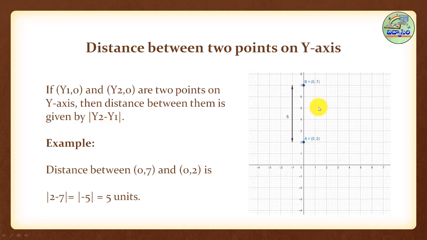To take one example, the distance between (0, 7) and (0, 2) is: what is the formula? Modulus of y2 minus y1. So this is y1, this is y2. Modulus of y2 minus y1: 2 minus 7 is equal to modulus of minus 5, which is 5. So it always denotes positive. So finally, the distance between 2 points on the y-axis is 5 units.